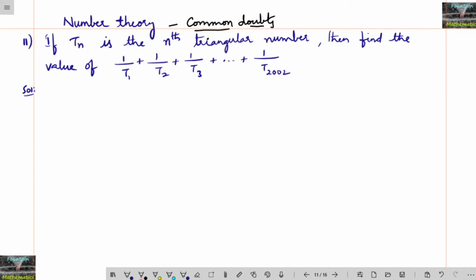So first, what is a triangular number? Most of us will have doubt in this. What are triangular numbers? Triangular numbers are nothing but a pattern of numbers which form equilateral triangles. If I draw the shapes, this is one dot, and this is one triangle.